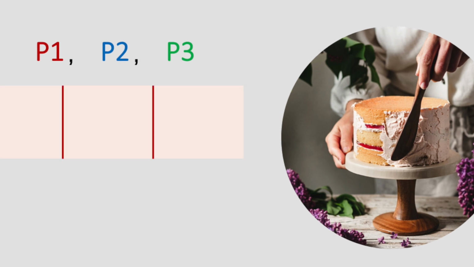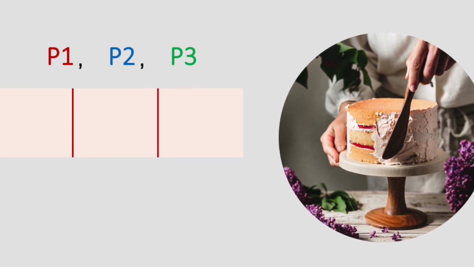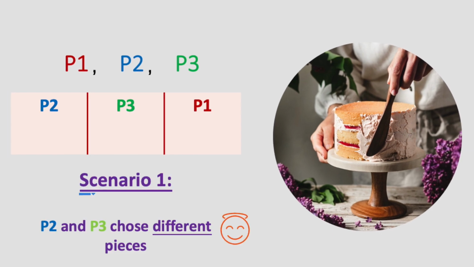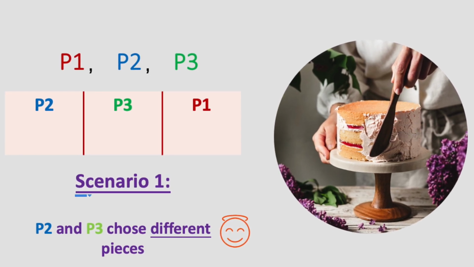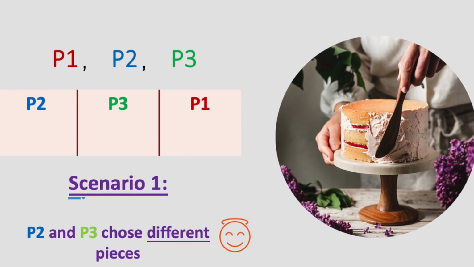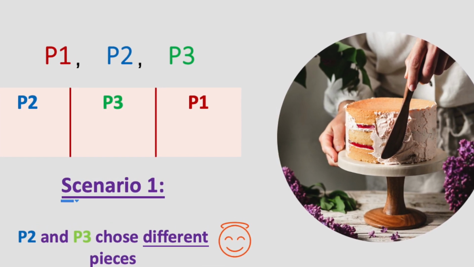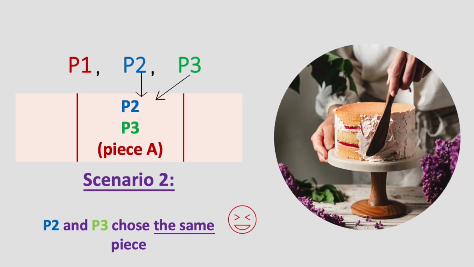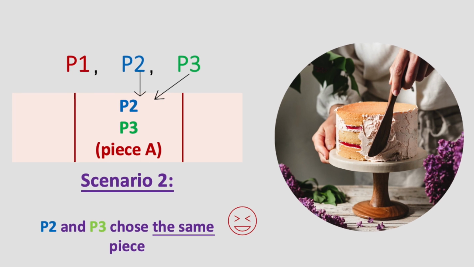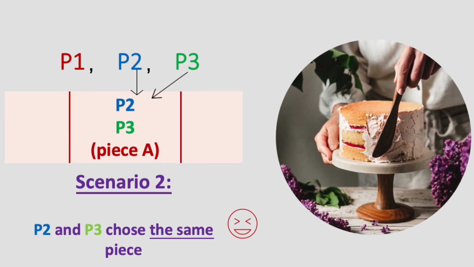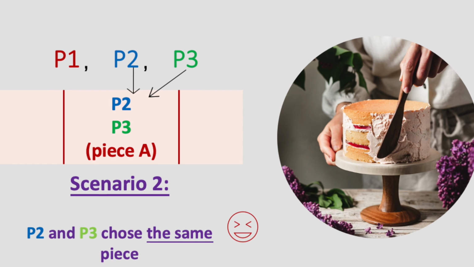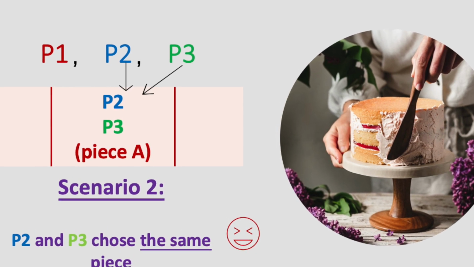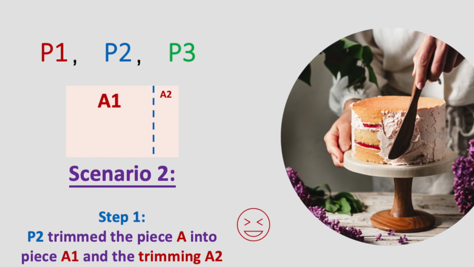First, person 1 divides the cake into three pieces they consider of equal size. Then there will be two scenarios. Scenario 1 is suppose person 2 and person 3 chose different pieces after person 1 cuts the cake. Then the problem is solved. Everyone is happy. But if person 2 and person 3 chose the same piece, then that means they both think that the piece is the largest one. Let's call that piece A. Then we have to go through the following steps.